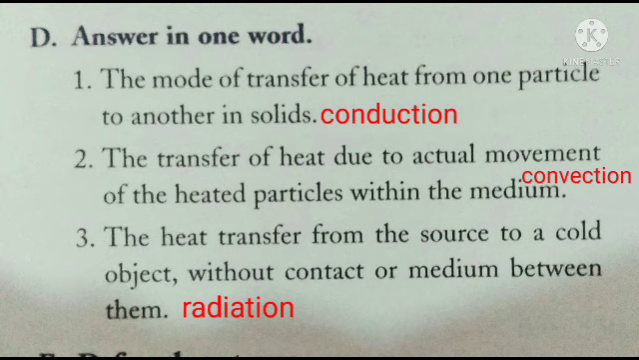Now third one is, the heat transfer from the source to a cold object without contact or medium between them. Here there is no medium, so the type of transfer of heat is radiation. Very easy. Here we keep the three concepts we studied separate from each other. Is it clear? I think it's very clear to all of you. Three ways of transfer of heat: conduction, convection and radiation.